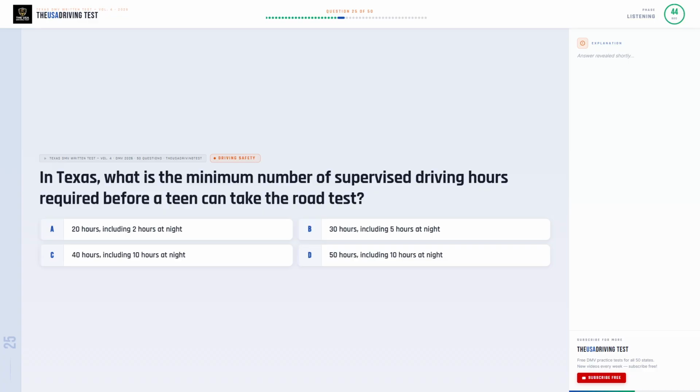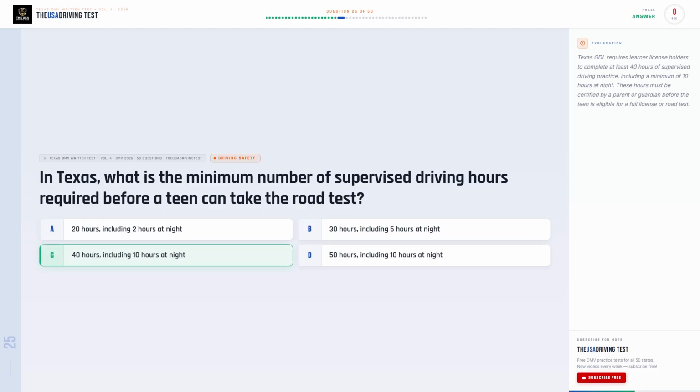In Texas, what is the minimum number of supervised driving hours required before a teen can take the road test? Option A, 20 hours including 2 hours at night. Option B, 30 hours including 5 hours at night. Option C, 40 hours including 10 hours at night. Option D, 50 hours including 10 hours at night.